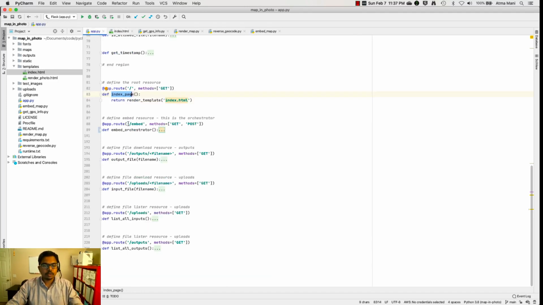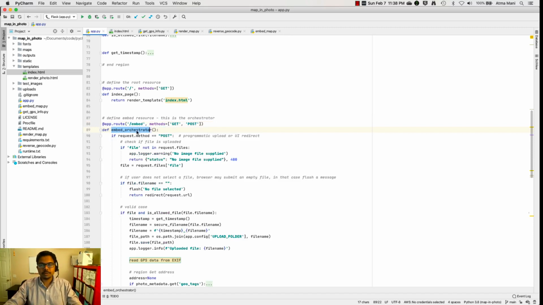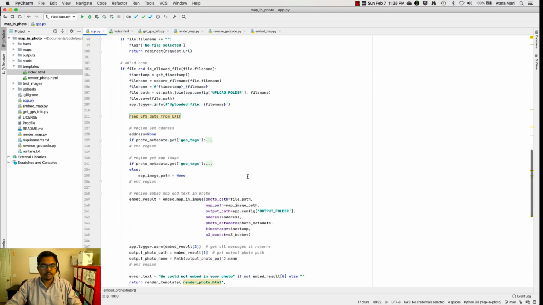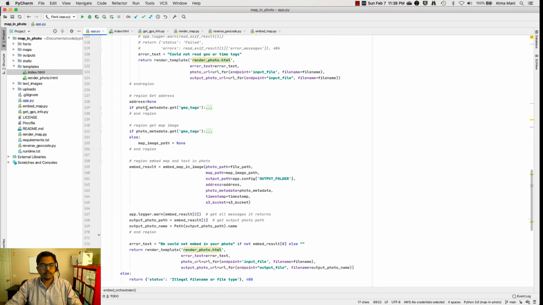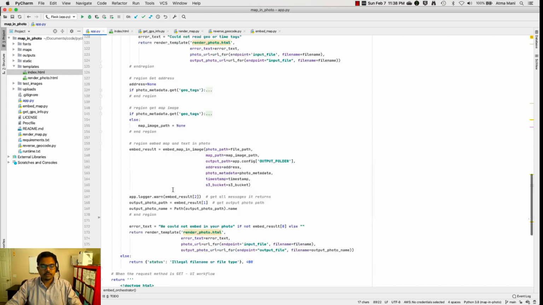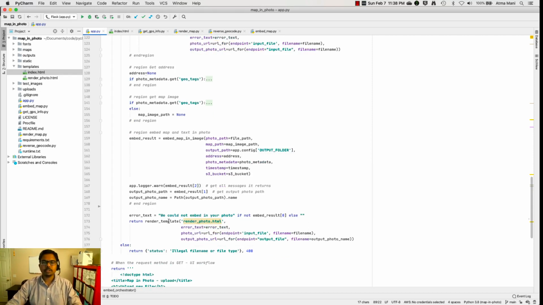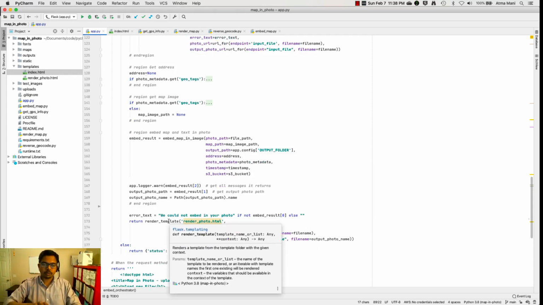When they click on that button, it calls the embed endpoint. It actually calls a file upload endpoint, and the upload button on that calls the embed endpoint, which will promptly invoke this function and pass all the input parameters that the user is passing to it. This embed is pretty similar to what we have been seeing so far. It has logic to read, it calls a function to read the GPS data from the EXIF metadata information, reverse geocode to get the address, and then compose or export the map, and finally embed everything into the image. If everything goes well, it will render another HTML page that contains the input photo on the top and the output photo at the bottom.